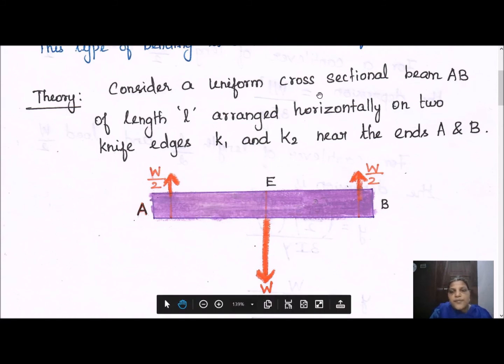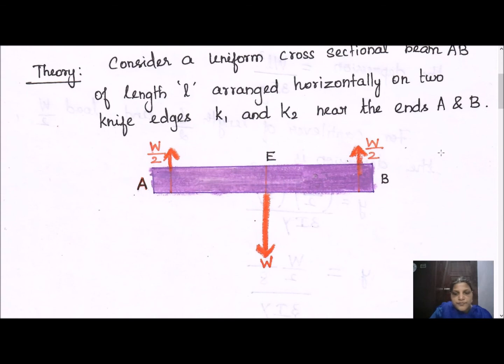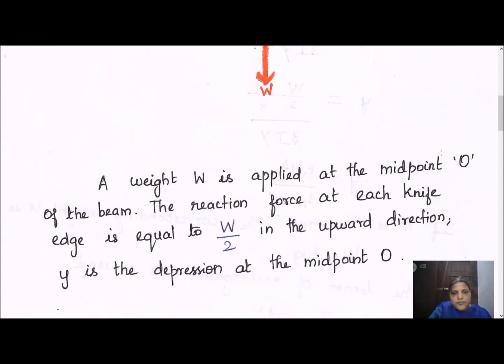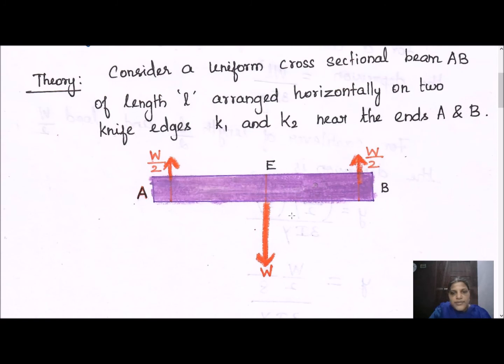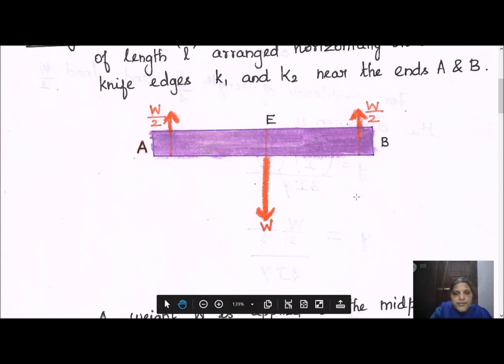So consider a uniform cross-section beam AB of length L arranged horizontally on two knife edges K1 and K2 near the ends A and B. So see here. If we apply a load W at the center, it is bent like this. It is not in the form of an arc of a circle, but it suffers a depression at the center. So if this is equal to W, two equal and opposite forces should act along the upper side, so that the scale is balanced. So this W is divided as W by 2 and W by 2 on both ends A and B.